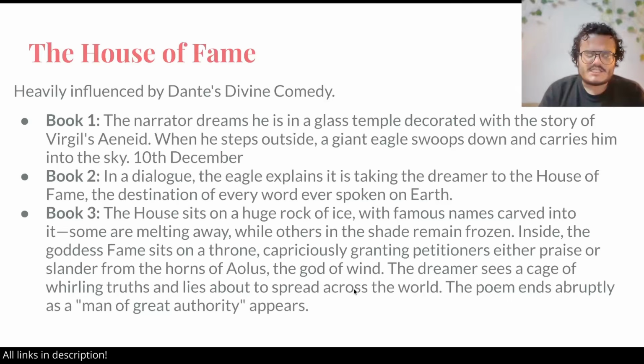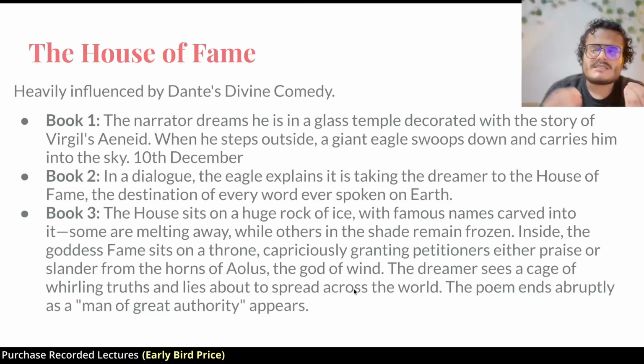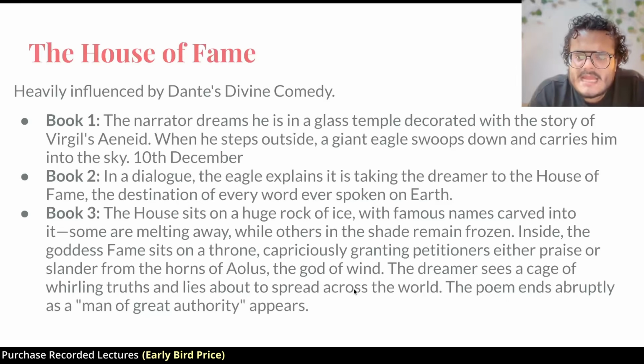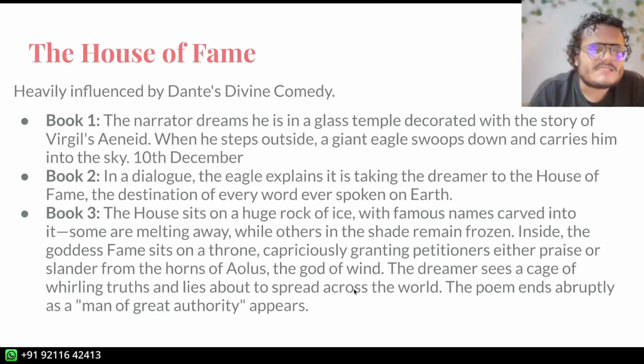So a petitioner, or basically someone who will request, I want fame, the fame goddess will choose either praise, which means they'll be known for a good thing, or slander, which means they'll be known for bad things, right? So you could either get fame or infamy, right? If everyone knows you in a class, it could be because you're very intelligent. It could also be because you're very stupid, right? So intelligence will be praise, slander would be stupidity.